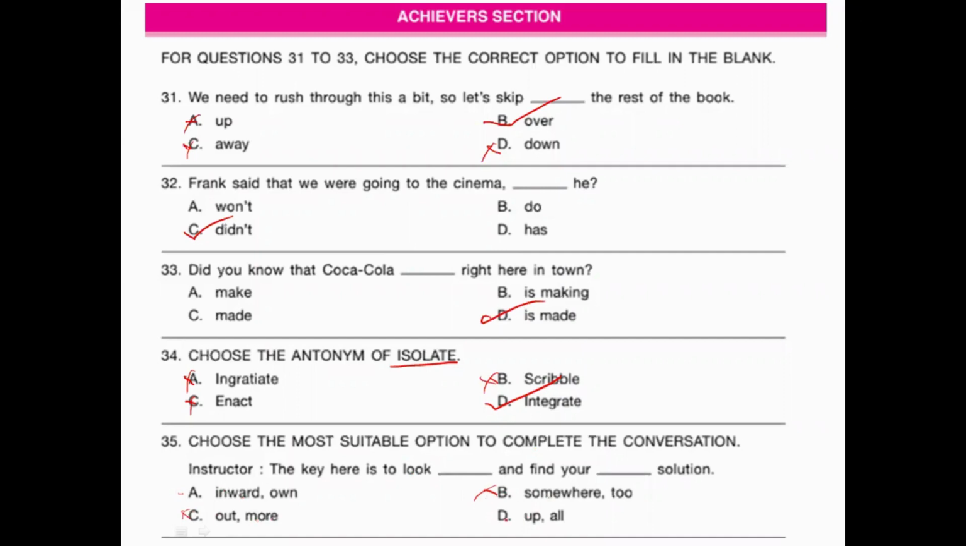And look up, to improve something. Look up means to improve something, but no. So the correct answer here is to look inward and find your own solution. So option A is our correct answer. Okay, this is how you have to solve your SOF paper.